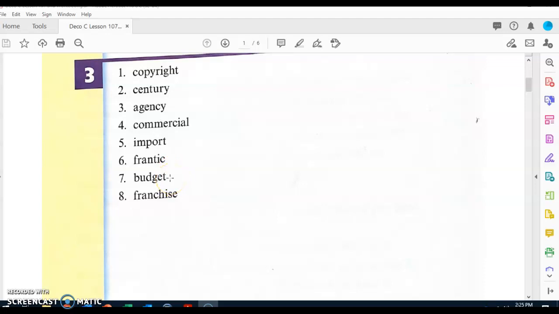Number 7. What word? Budget. A budget is a breakdown of how money is to be spent. Everybody, what's another way of saying the company had a breakdown of how money was to be spent? Get ready. The company had a budget. Word 8. What word? Franchise. A franchise is the right to sell something. Everybody, what's another way of saying the store had the right to sell food mixers? Get ready. The store had a franchise to sell food mixers.